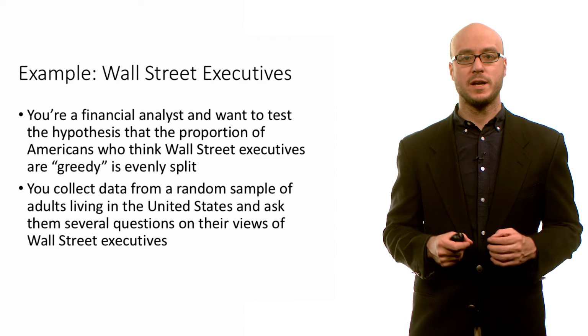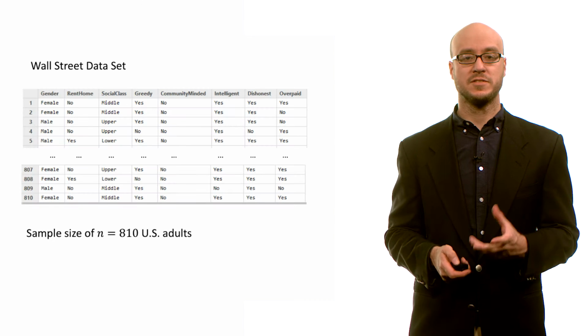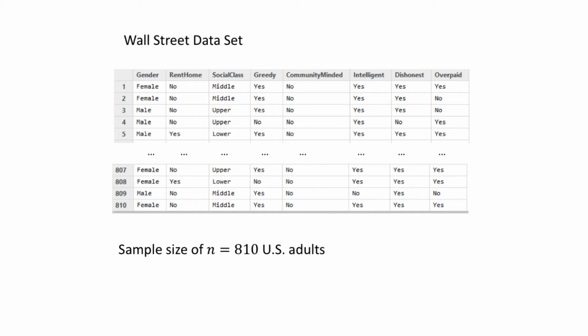So you collect data from a random sample of adults living in the United States and you ask them several questions on their views of Wall Street executives. This is what the data set looks like. This is a real data set. It's a random sample of 810 US adults.